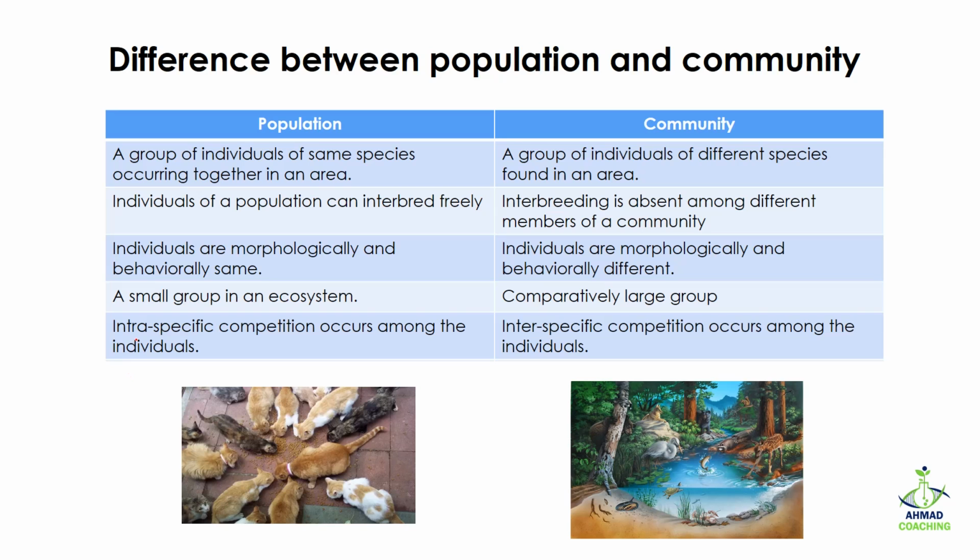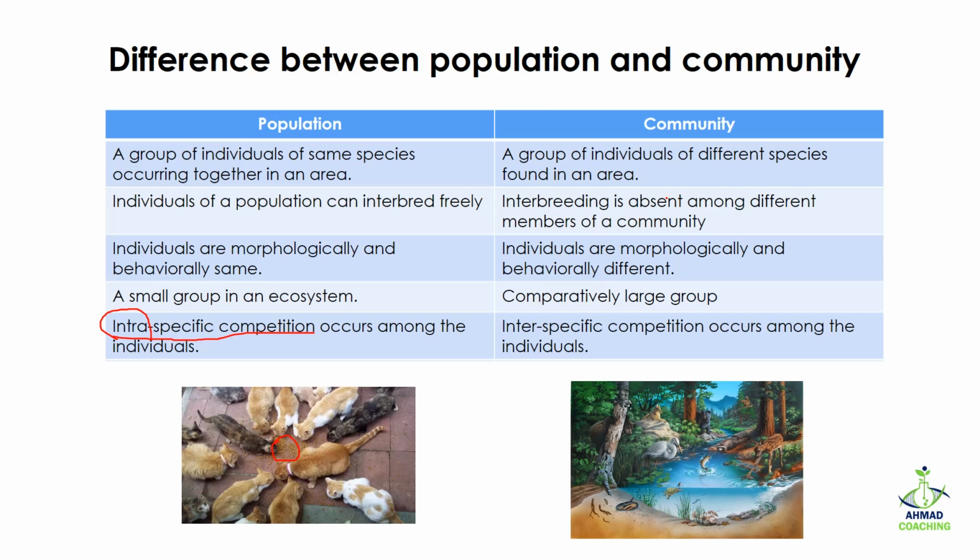Then in case of population, intra-specific competition occurs among the individuals. Intra means inside. So inside the population, the individuals are going to compete with each other. For example, if we talk about food, these cats are going to compete for the food. So that is why we are saying it is intra-specific competition.